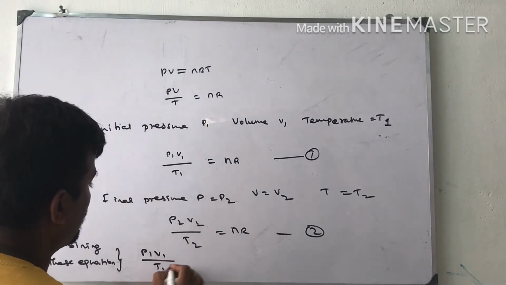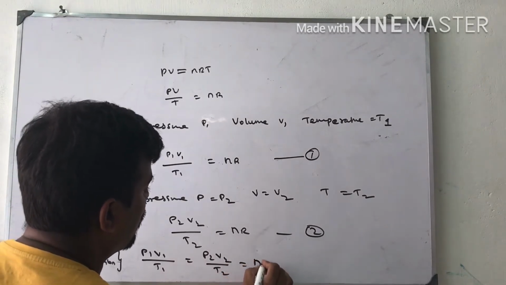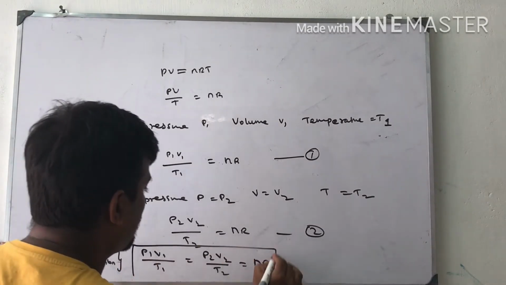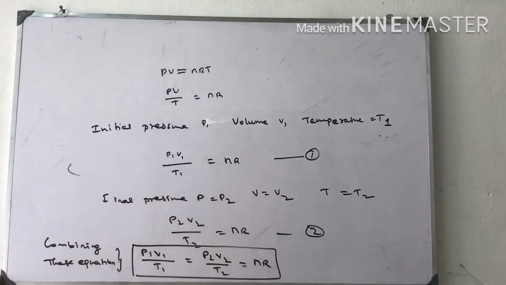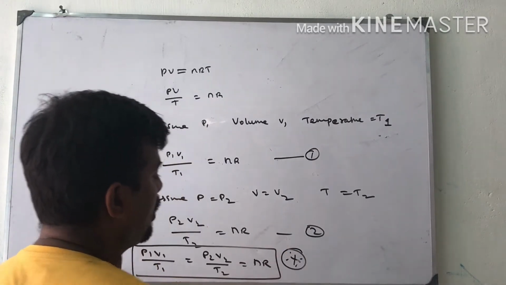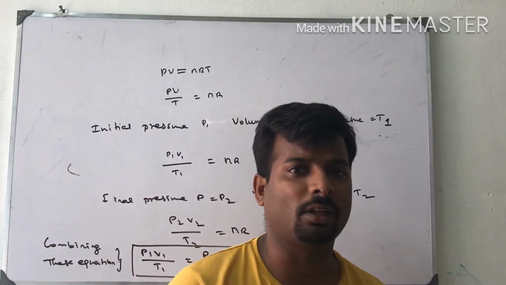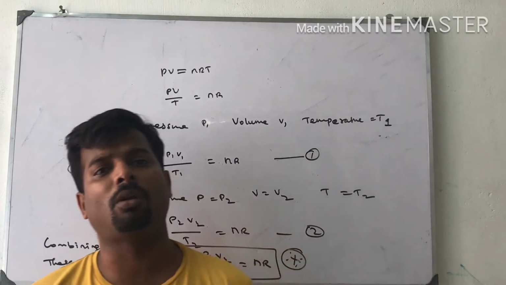P1 V1 by T1 is equal to P2 V2 by T2 is equal to nR. This is the combining gas equation. So this is important. This is coming for solving the problems. Now I am going to start with the relationship between density and molar mass.